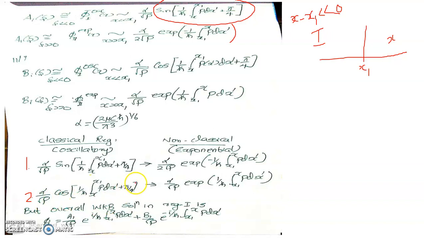So this is the connection formula. Keep this in mind. There are 2 points to be kept.